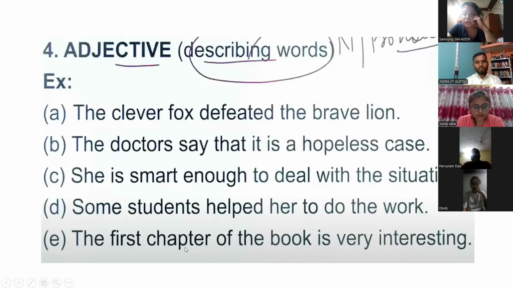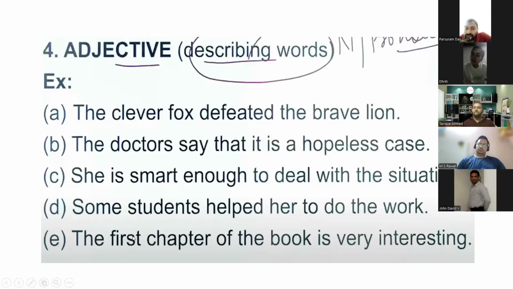Indrajit, the first chapter of the book is very interesting. Which chapter? The first chapter. First and very? Why very? Very is an adverb. Interesting is an adjective. So the first, what type of chapter? The first chapter. So first is an adjective.